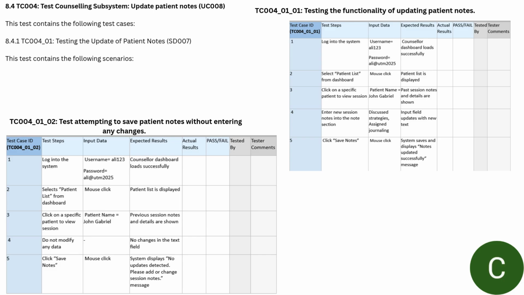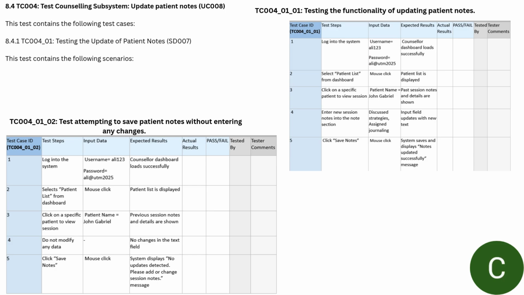Test case number 4 is to test the counseling subsystem, and it is under user story 8, which is update the patient notes. The test contains the following test cases. Testing the update of patient notes. The test case contains the following scenarios. The first one being testing the functionality of updating patient notes.